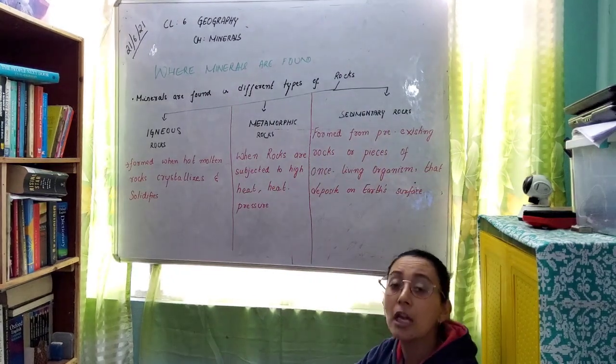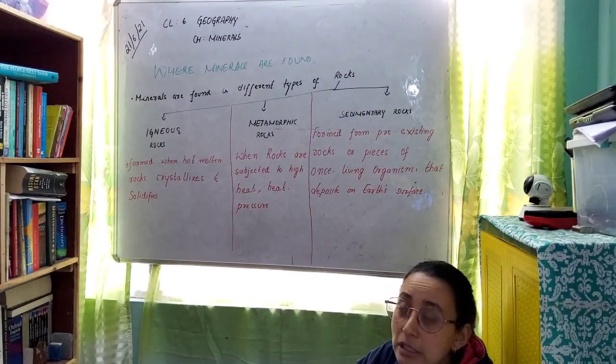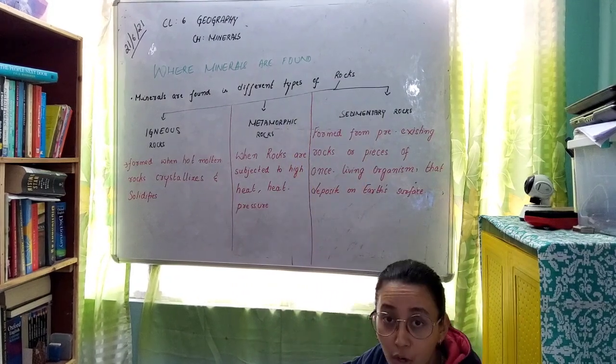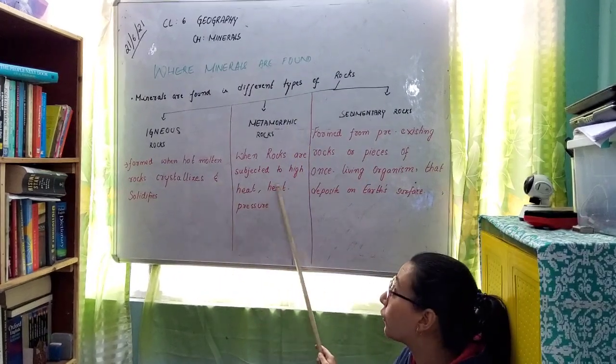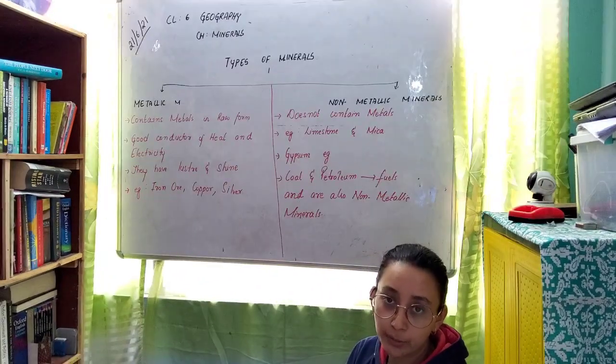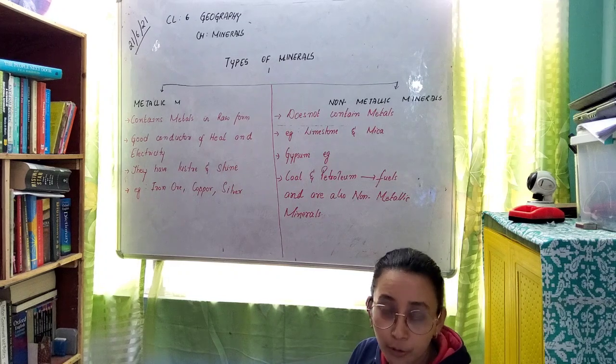So generally minerals are found in these three rocks: igneous rock, metamorphic rocks and sedimentary rocks. So kindly write the meaning of these rocks. Okay, for today's last topic, that will be types of minerals.